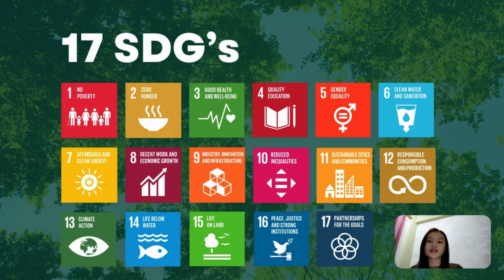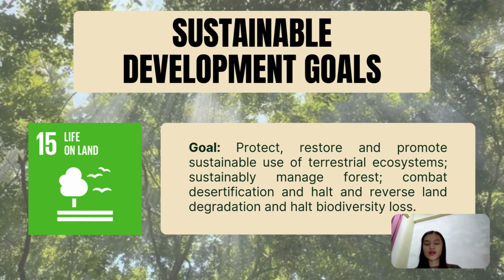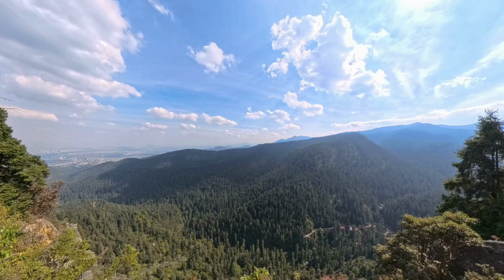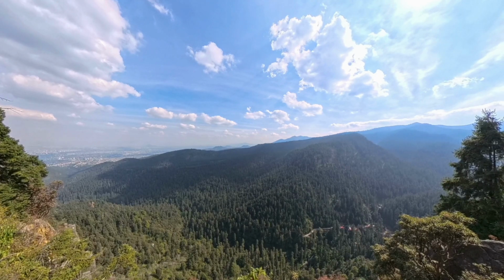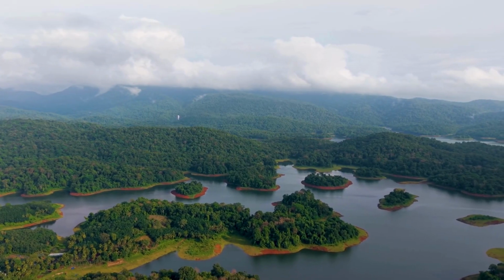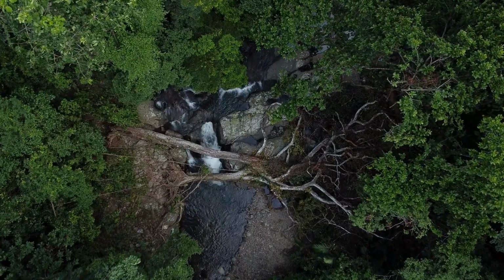Here are the key Sustainable Development Goals (SDGs) related to deforestation in Malaysia. First of all, SDG 15. This is the primary SDG directly addressing deforestation and forest management. The goal is to protect, restore, and promote sustainable use of terrestrial ecosystems, sustainably manage forests, combat desertification, halt and reverse land degradation, and halt biodiversity loss.